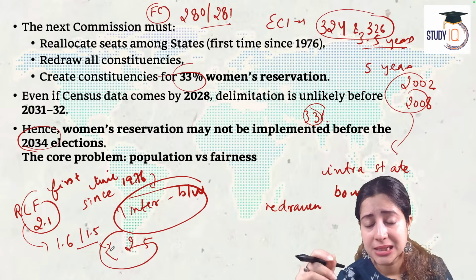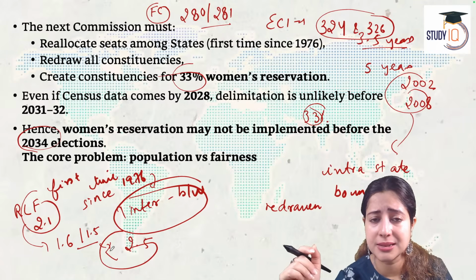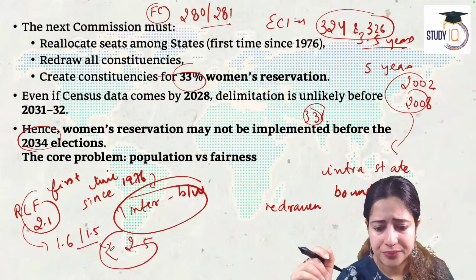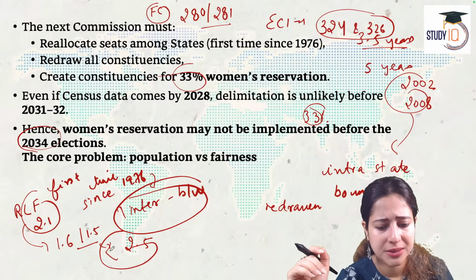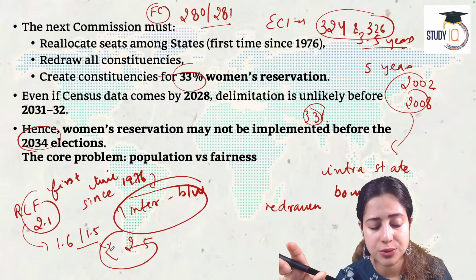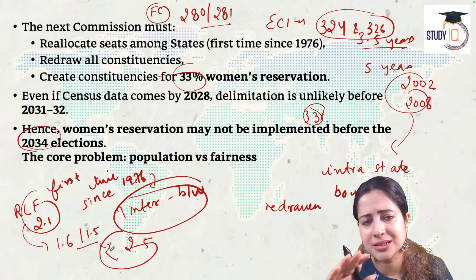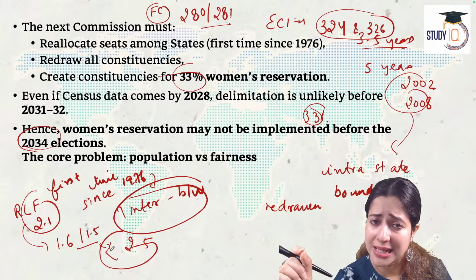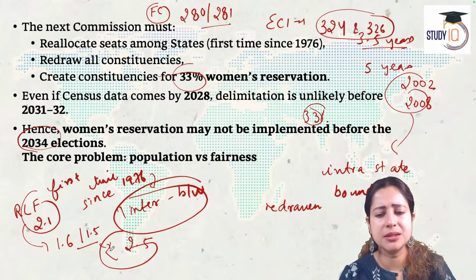That's one idea. The last idea given by the article is to implement seat changes only after 2 elections. Let 2034 happen. Let 2039 happen. Only after that can we think about delimitation again. Until then, please continue the way it is. It will reduce political shock as well as it will mean respecting the constitution.